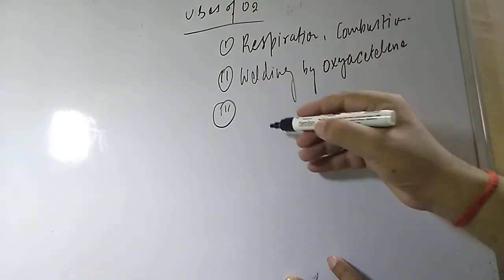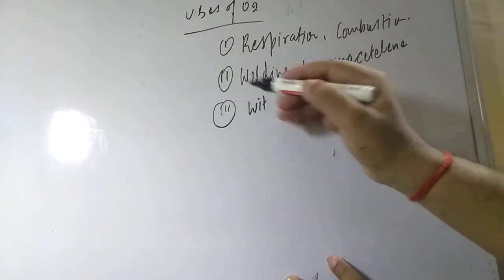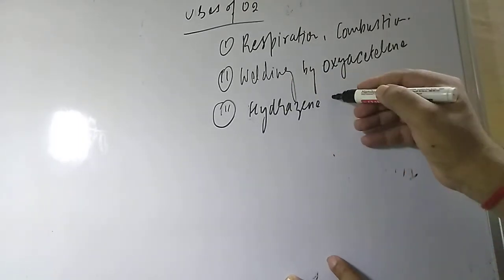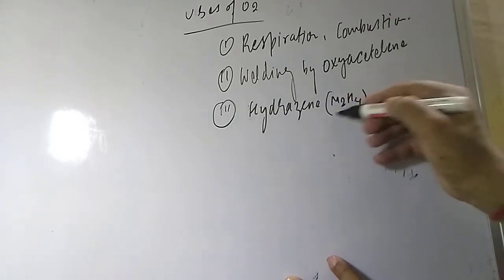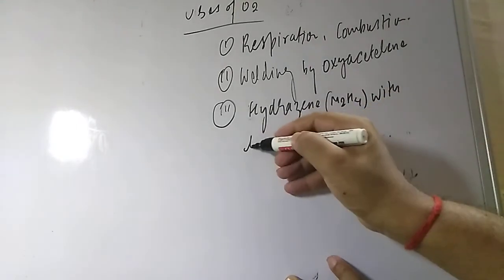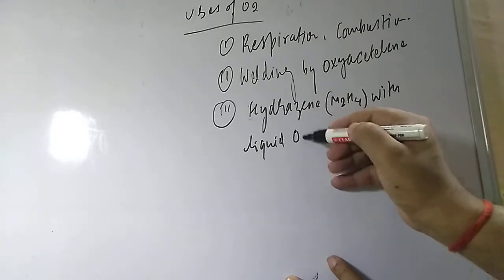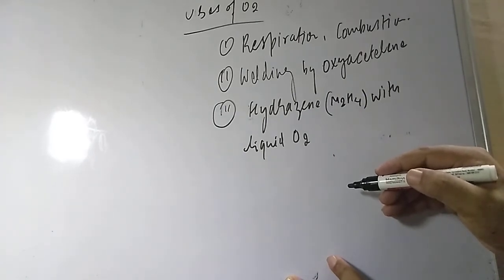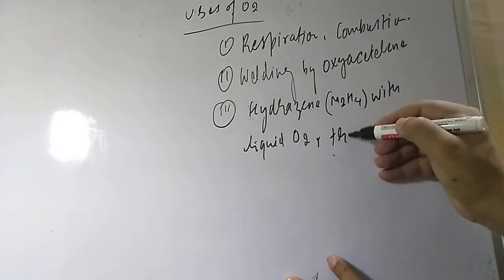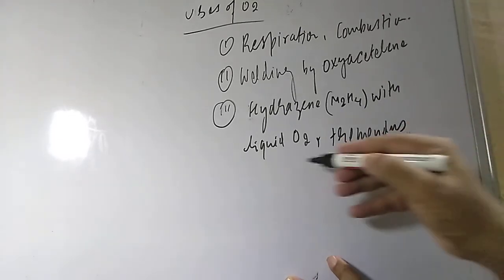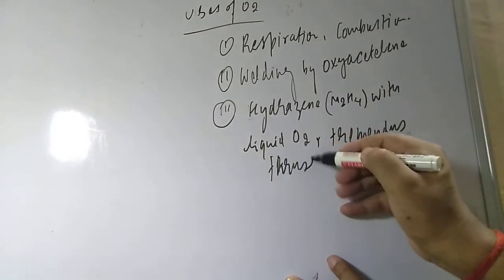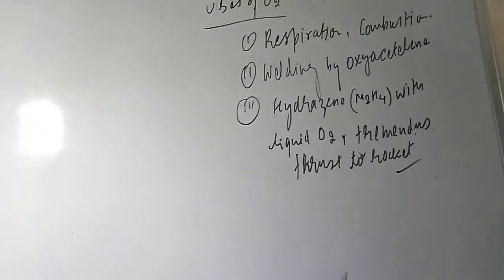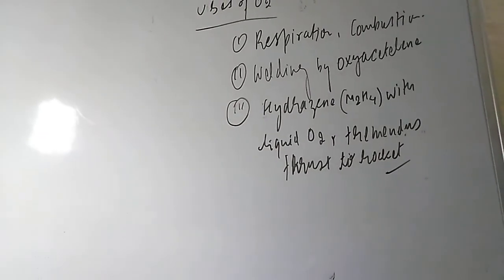And third one, student, this is with hydrogen and oxygen. Hydrogen is, student, N2H4, with liquid oxygen. What it will do, student, is that liquid oxygen provides tremendous thrust to rockets. Tremendous thrust to rockets means, student, it will provide high pressures.